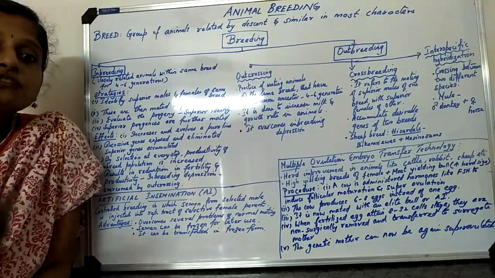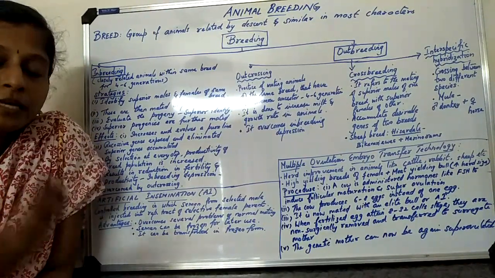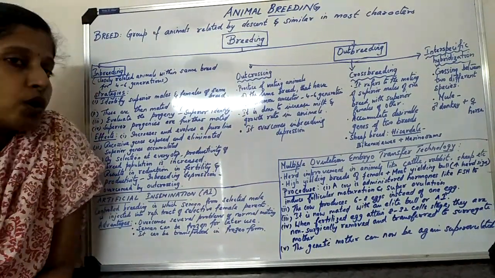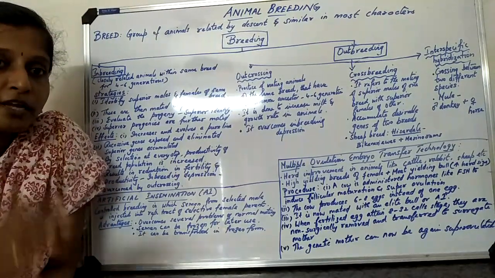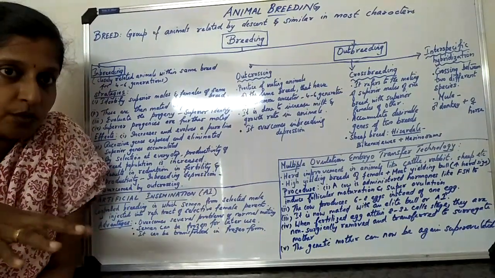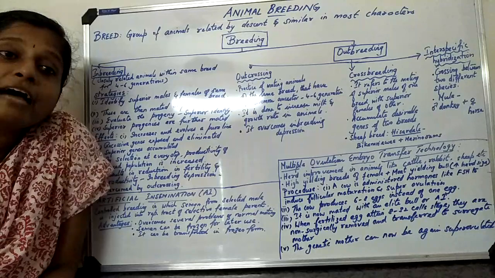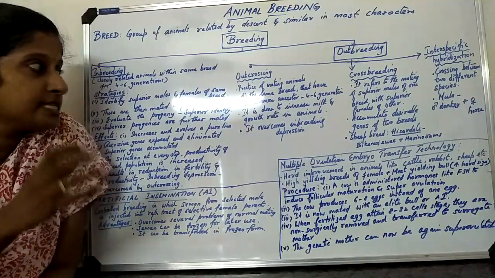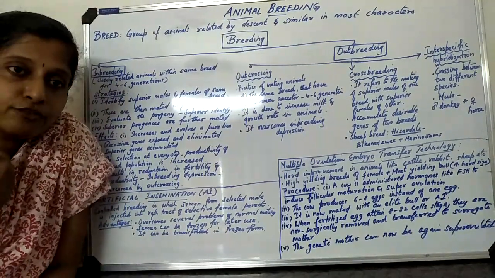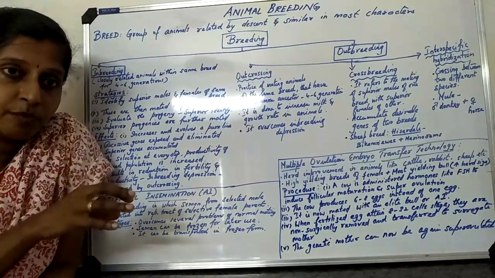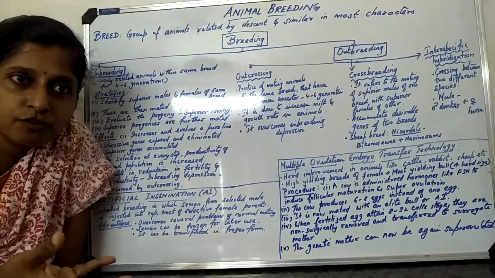Now the strategies for inbreeding practices. First, if I want to carry out inbreeding within a population, I have to select superior males and females. Who are the superior males and females?